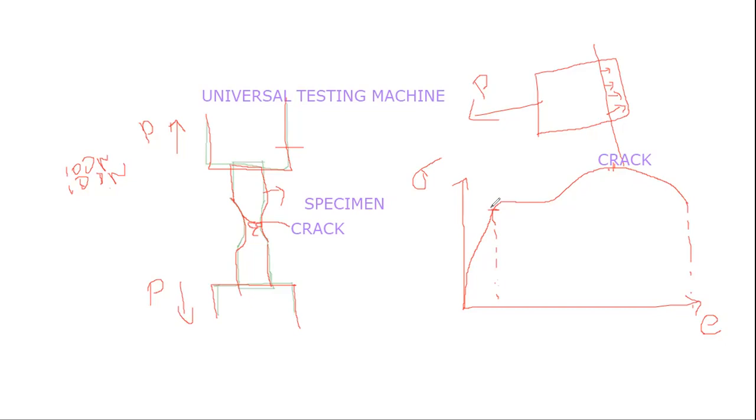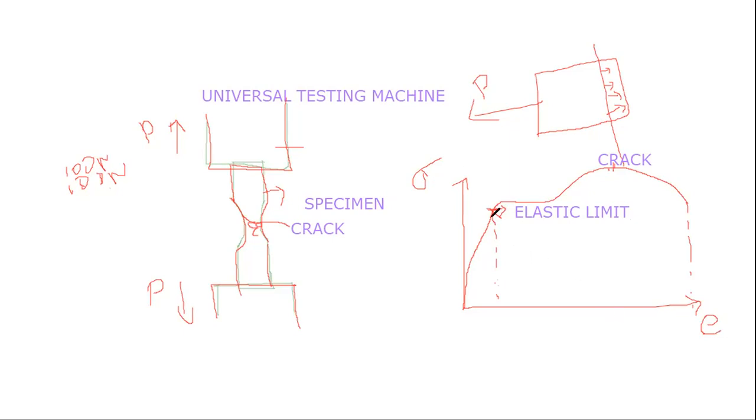Up to the elastic limit or elastic proportional point, we can call it the proportional point. Up to the elastic limit, the stress is directly proportional to the strain.